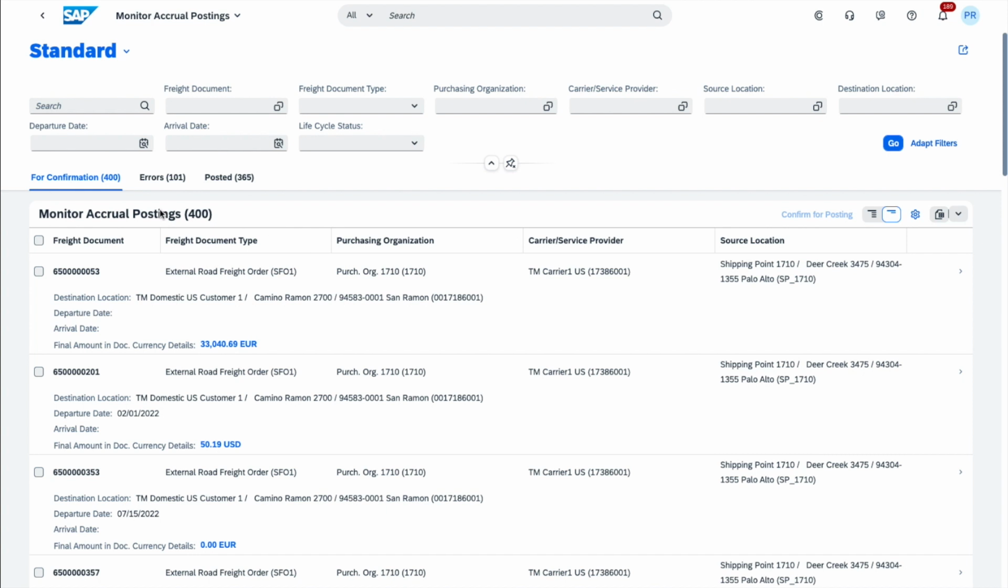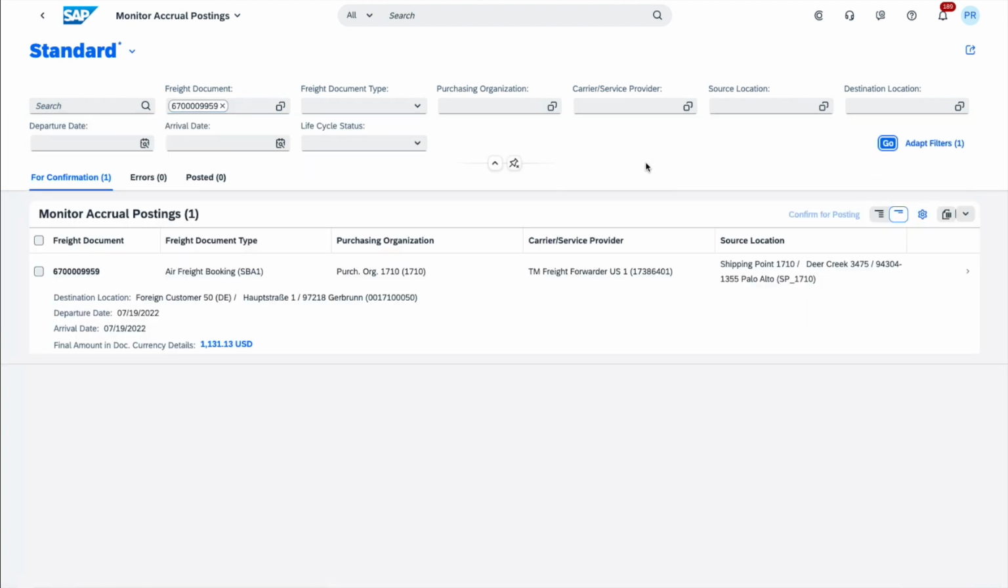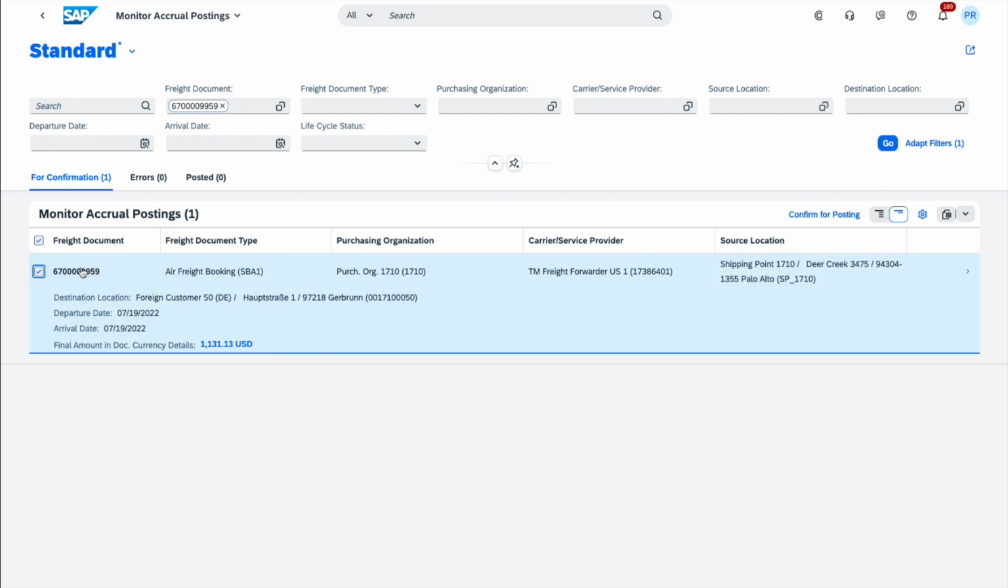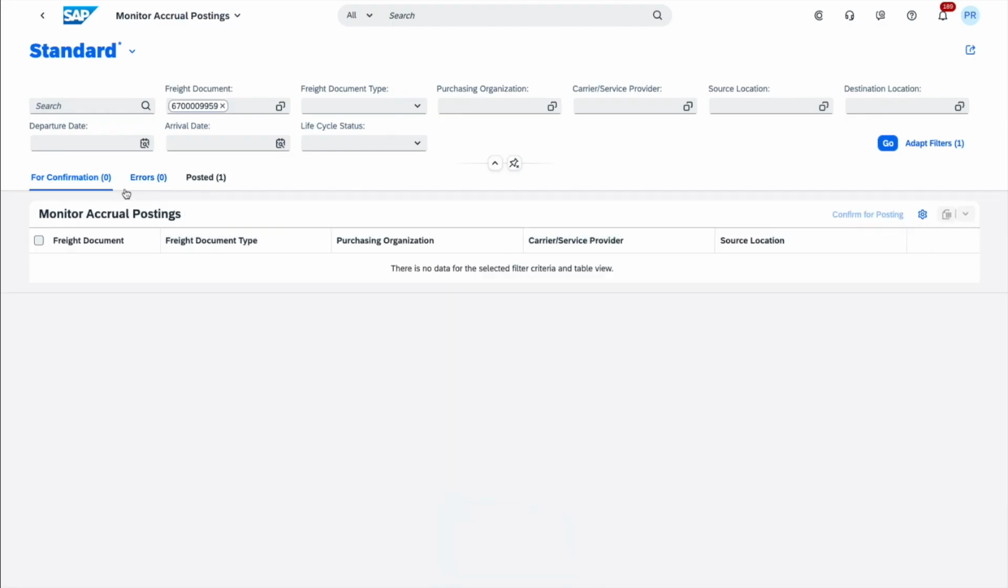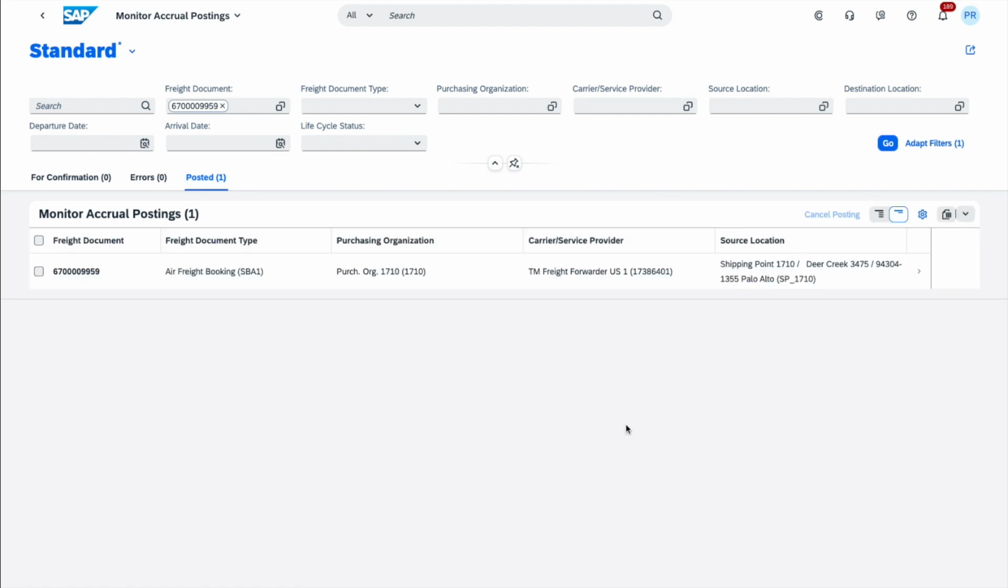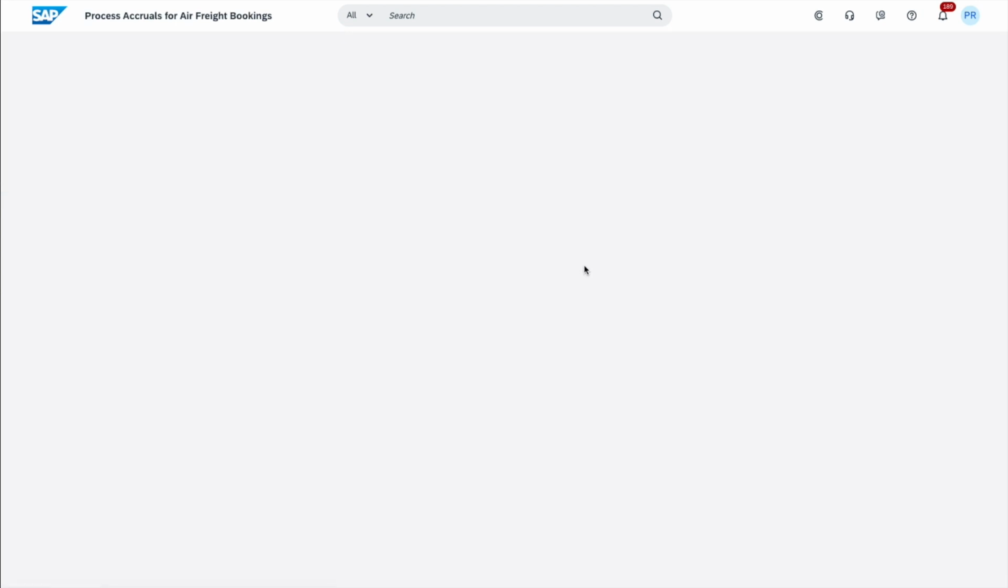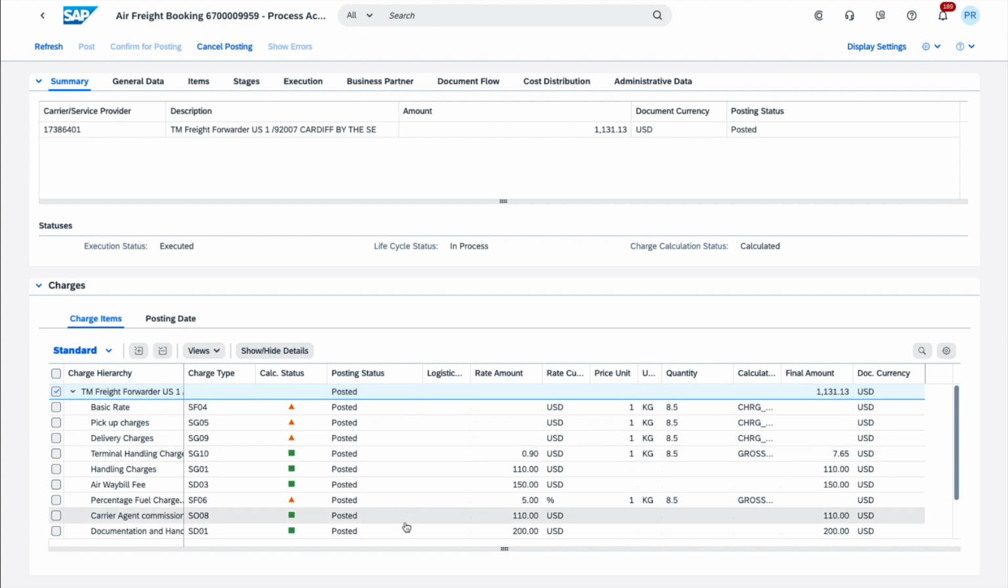So we are now in the monitor accrual postings application. What we will need to do is indicate our freight booking so we can see a little bit clearer that is output to us. We can see that this is our freight booking, and what we will do now is simply say confirm for posting. And we can see that our freight booking has moved from the for confirmation section to the posted section of this particular application. And if we drill down further into the document that has just been posted, if we click on it, we of course have the visibility of the charges that have been copied across from our freight booking.